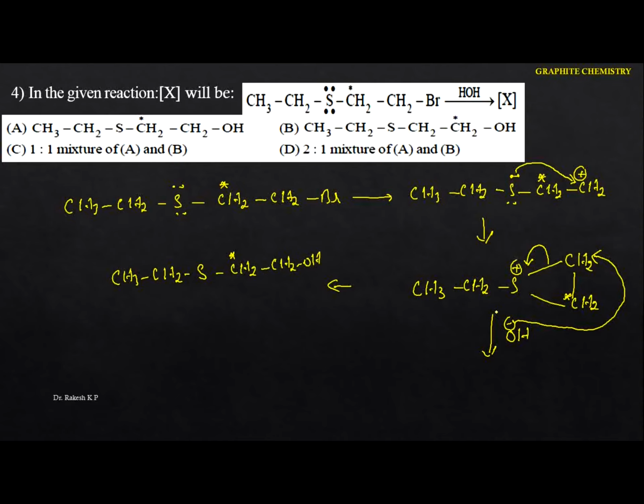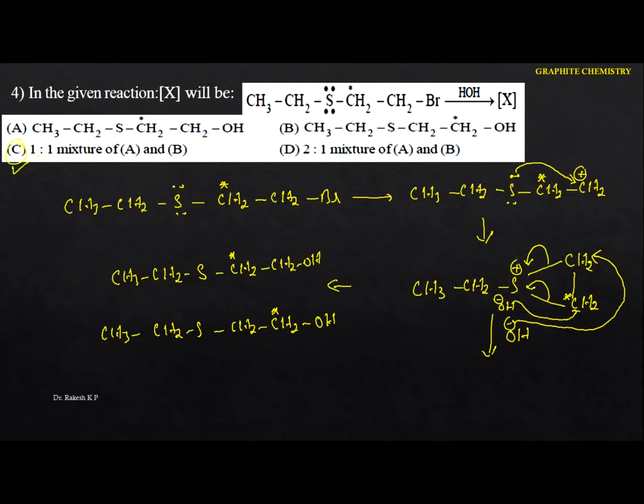The another possibility. Okay, let me take one more, that is the OH. The other possibility is that this OH may attach here, and this will become here. That means this will remain as it is here. Now just identify this one here. So now we have to identify one more product, that is the CH3CH2. This is the S. Okay, now just go to this one. This sulfur is attached to the CH2. And the next thing is the OH is attached to the CH2, that is the star, that is the OH. That means here we can identify the first one and also the second one. Hence the option is C.